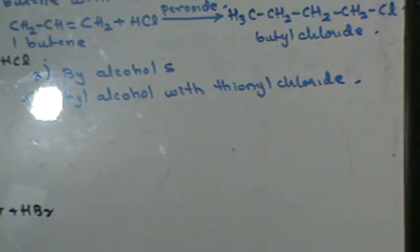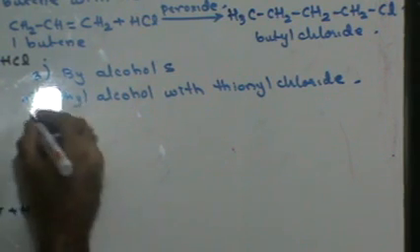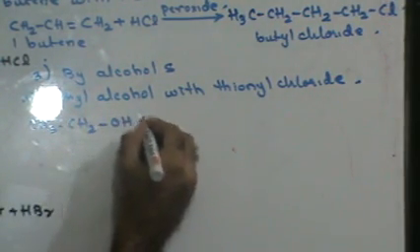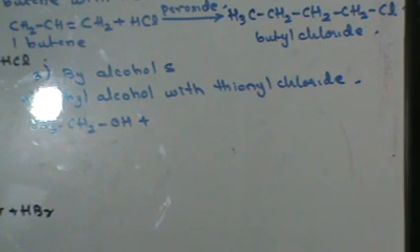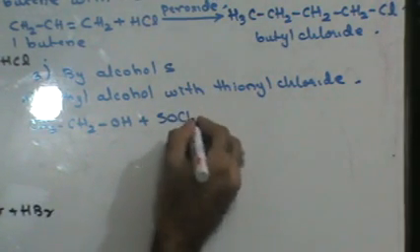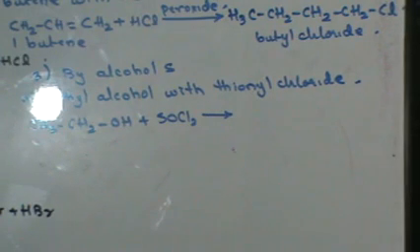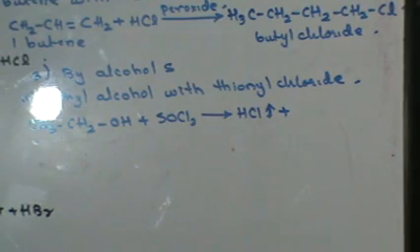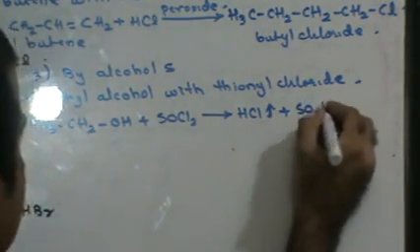What happens when ethyl alcohol reacts with thionyl chloride? Ethyl alcohol, CH3CH2OH. Thionyl chloride is SOCl2. Now, here hydrogen would react with chlorine to form hydrochloric gas. Sulfur will react with oxygen to form sulfur dioxide gas.